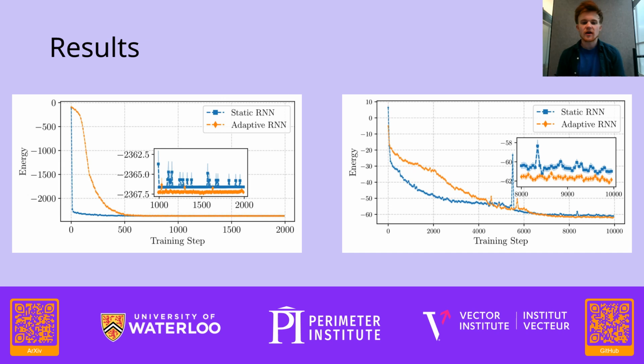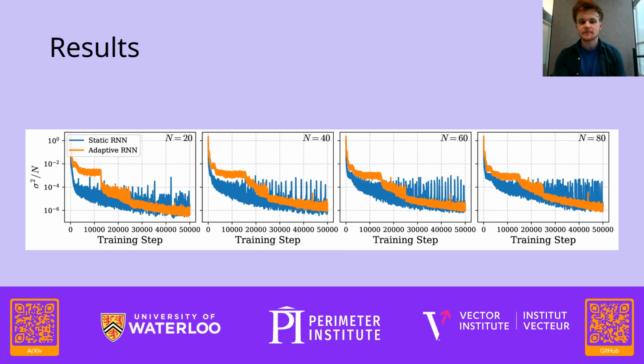Additionally, we trialed two more Hamiltonians. On the left, we can see the one-dimensional Ising model, this time with long-range interactions. And on the right-hand side, we can see a rotated cluster state. In both cases, we see the adaptive RNN converging slower in the first part of training in terms of the number of training steps, but in the end converging to lower energies.